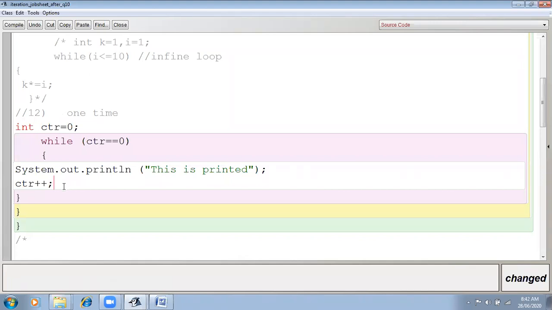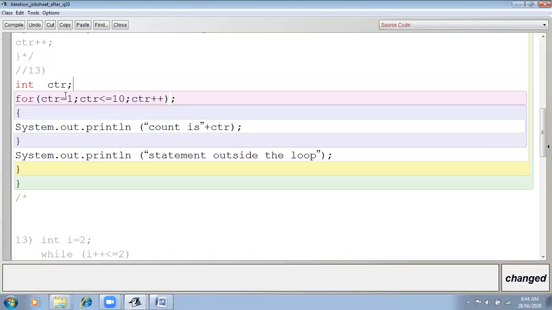Now the next question, number 13. Declaration here, initialization here, test condition here, CTR plus plus, updation is here. But again, see that semicolon. This is the example of a bodiless loop, if you remember, or null loop.